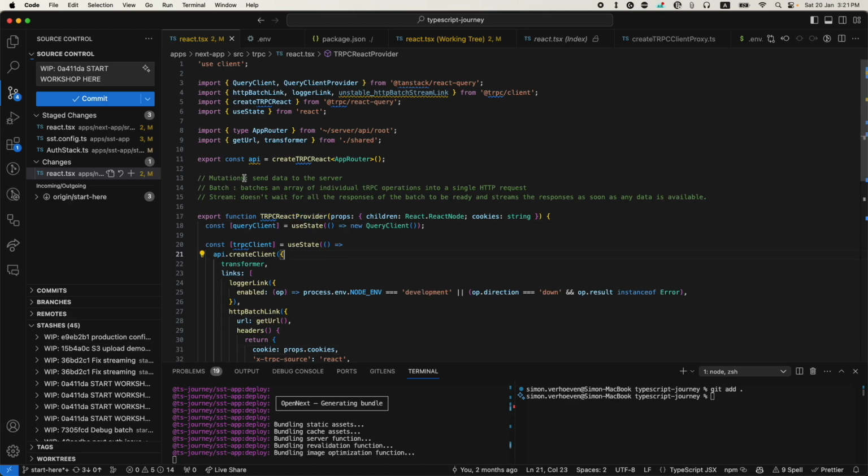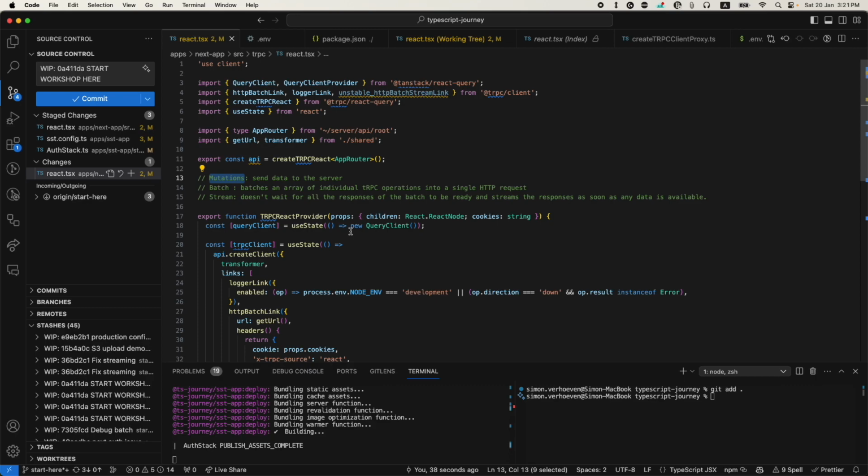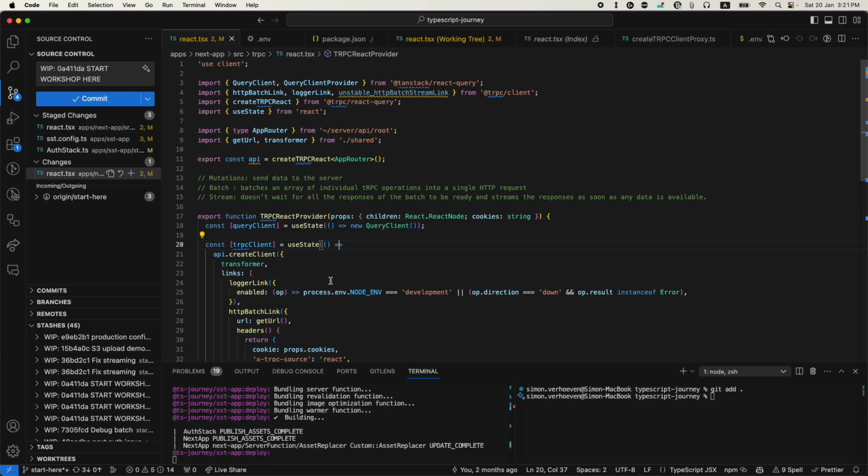Just a warning: even though TRPC and OpenNext are doing a lot of the undifferentiated heavy lifting for you, handling things like authentication and batching, there are a few gotchas in using this stack, and it can get quite confusing and difficult to debug if you don't understand exactly what these components are doing under the hood.